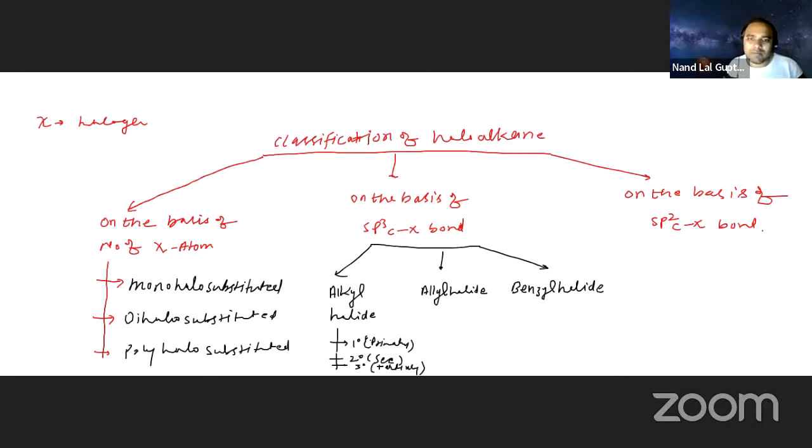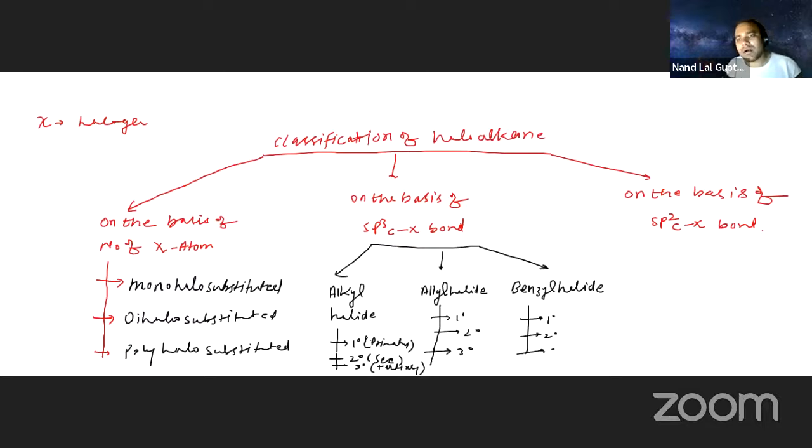Here is the same one: this is going to be 1 degree, here 2 degree, and this 3 degree. For allyl halide, the same: 1 degree, 2 degree, and 3 degree. Benzyl halide, the same one: 1 degree, 2 degree, and 3 degree.